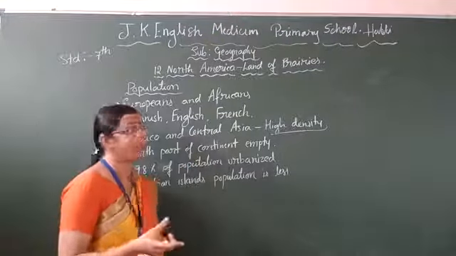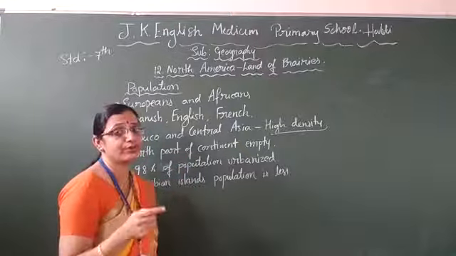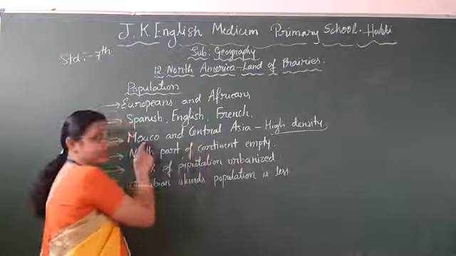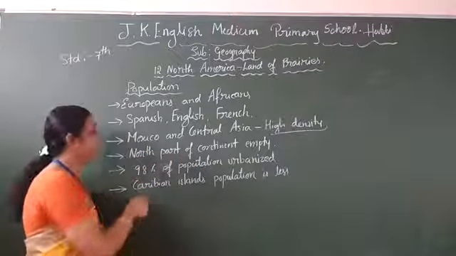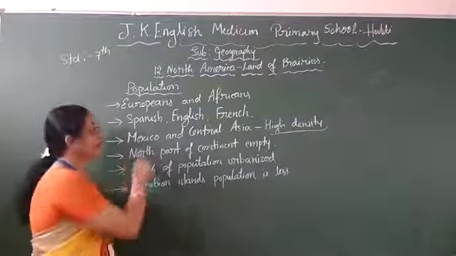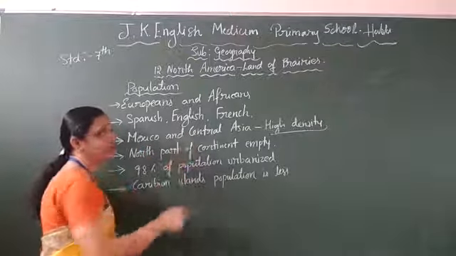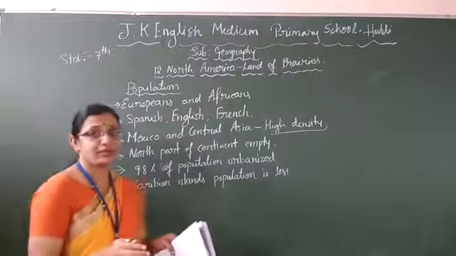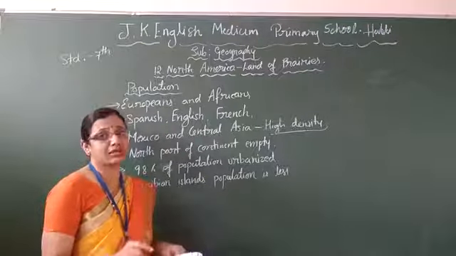Appalachians explained, do you remember? They are rich in minerals. Because of this reason, and in Mexico also, mining and all is there. Gold is also available. Because of this reason, Mexico and Central America are highly populated. Density is more, land availability is less. In that only it is thickly populated.